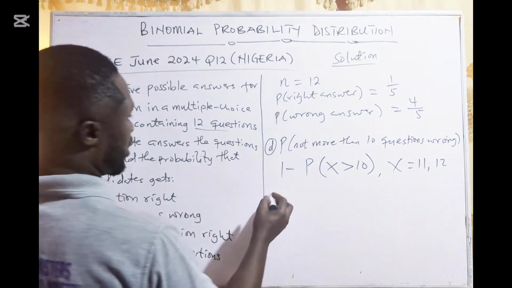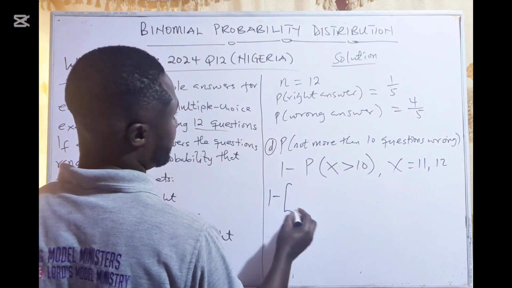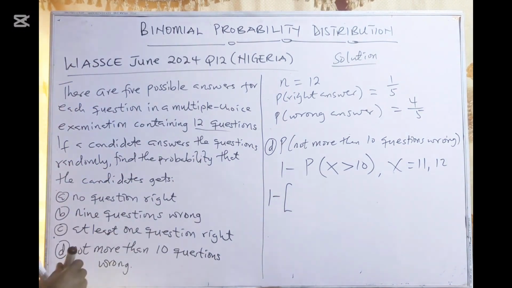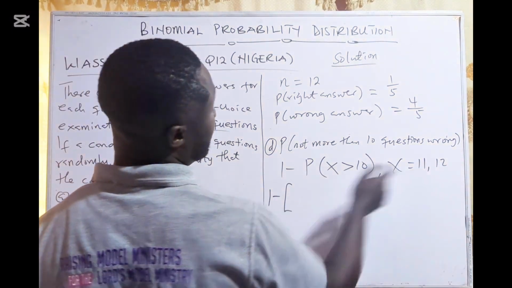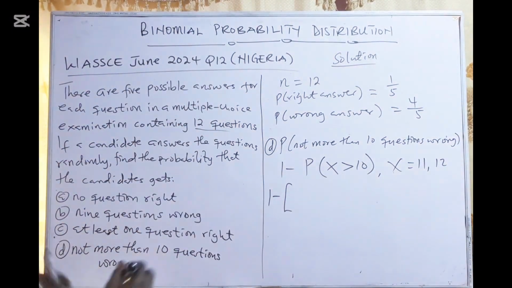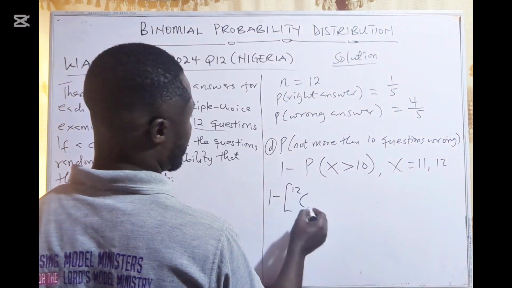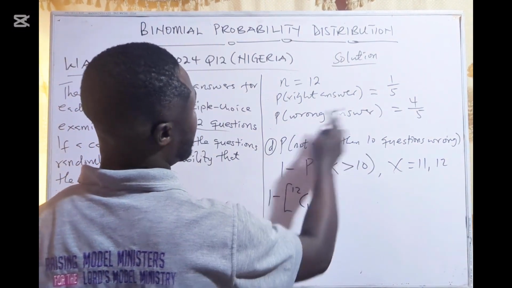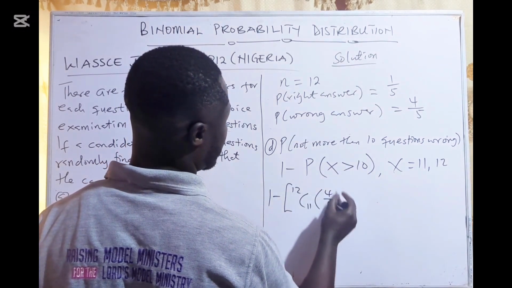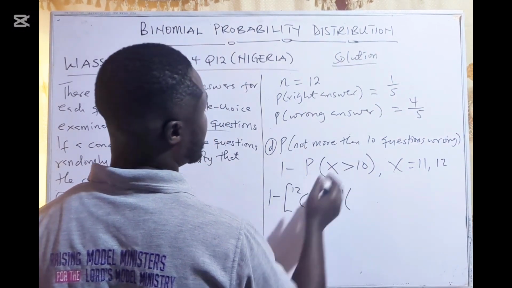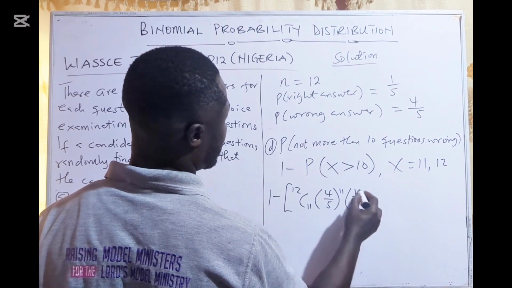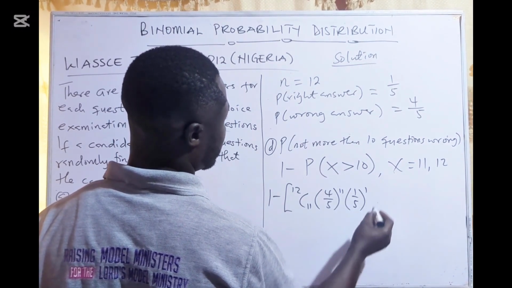Okay. So that will be 1 minus. So for not more than 10 questions wrong, we find the probability of him getting 11 of the questions wrong. So that will be 12 combination 11. The wrong is 4 over 5 exponent 11, and the right is 1 over 5 exponent 1.